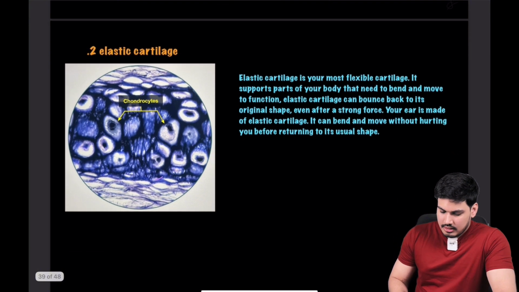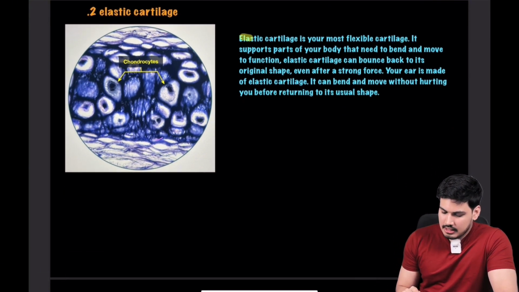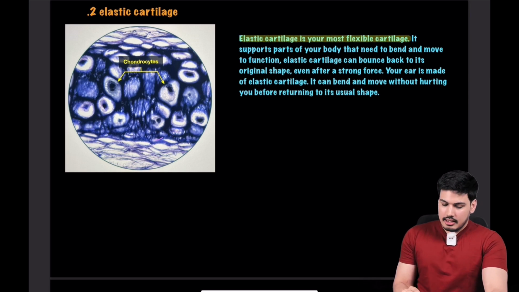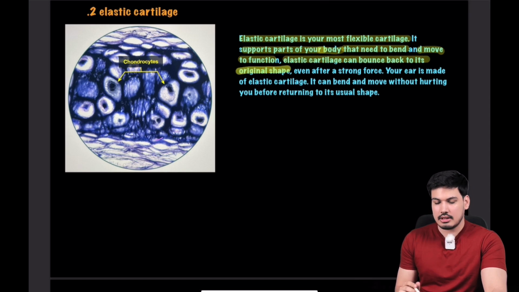Now let's see about elastic cartilage, what the literature has to say. Elastic cartilage is your most flexible cartilage, hence the name. It supports parts of your body that need to bend and move to function. Elastic cartilage can bounce back to its original shape.